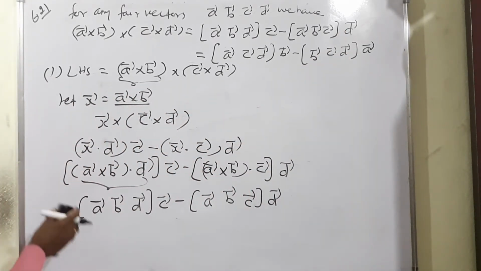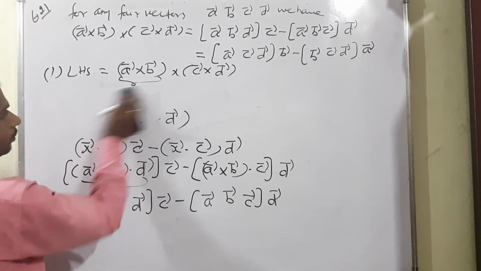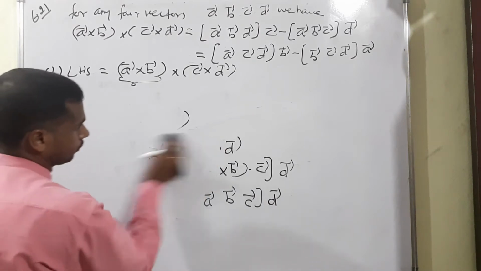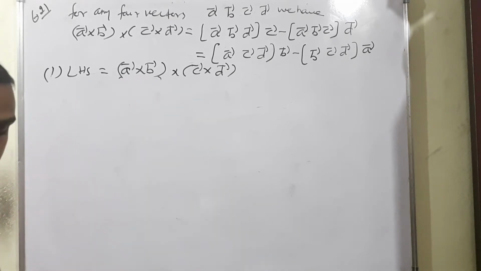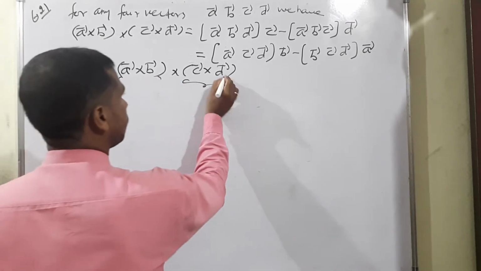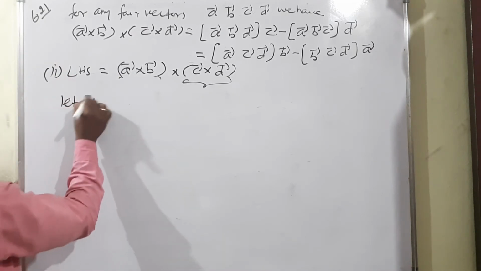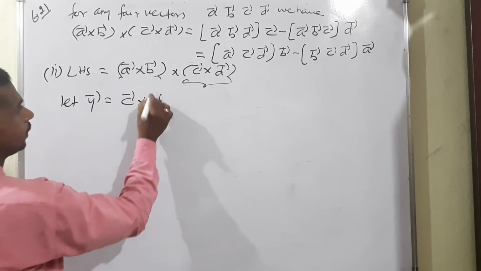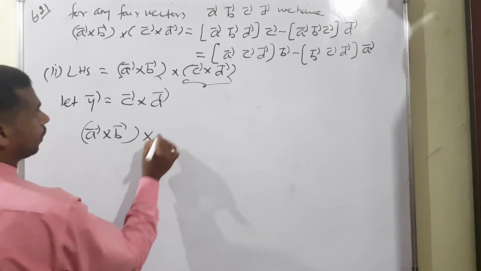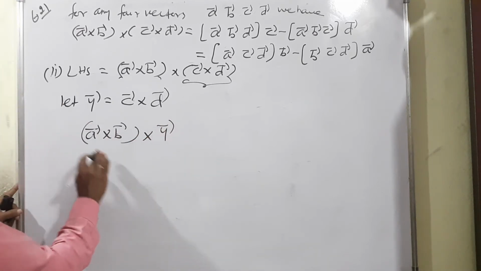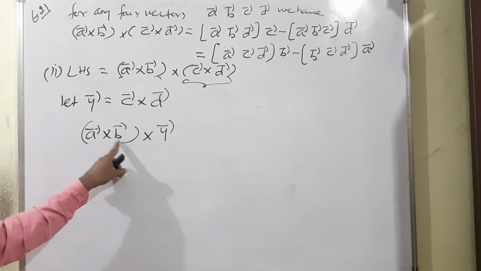Moving to the second one. So for the second one, instead of x vector we take y. Okay, let the second time consider y vector. Let y vector be equal to C vector cross D vector. What will happen? So A vector cross B vector as it is, cross y vector. Now the same vector triple product expansion. Vector triple product expansion means we have to skip first B vector.